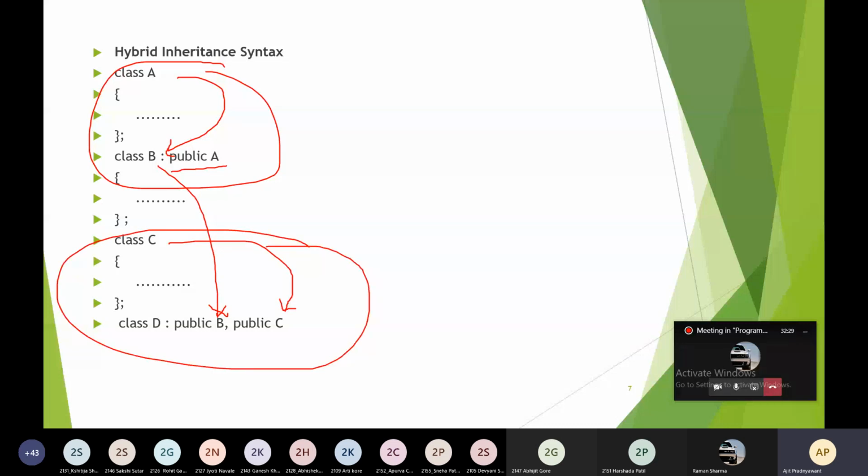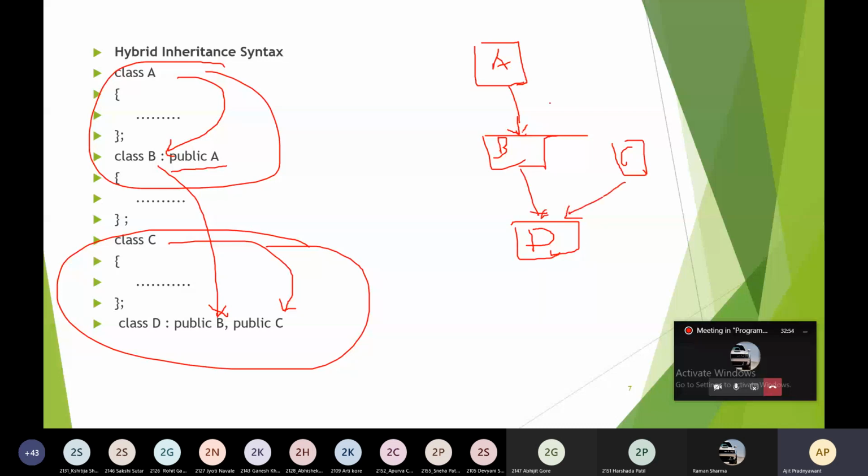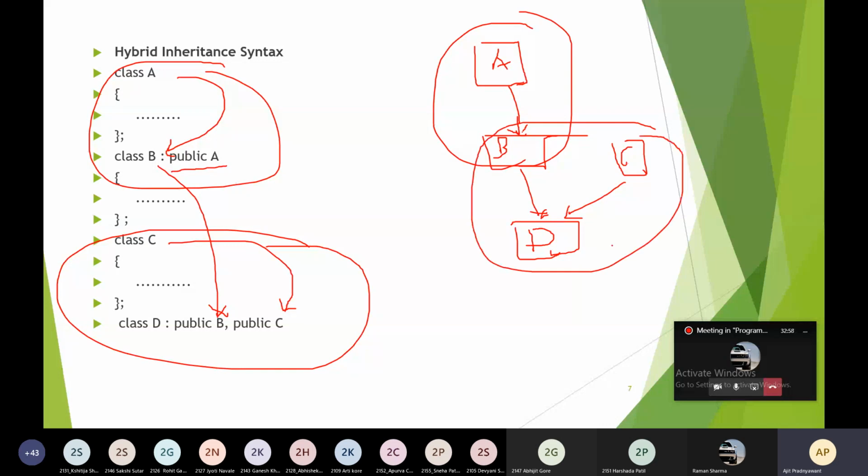Suppose this is your class A. You have created class B from A, and this is your C class, and this is your D class. This D class is created from the B class and C class. So this is the single inheritance and this is the multiple inheritance.